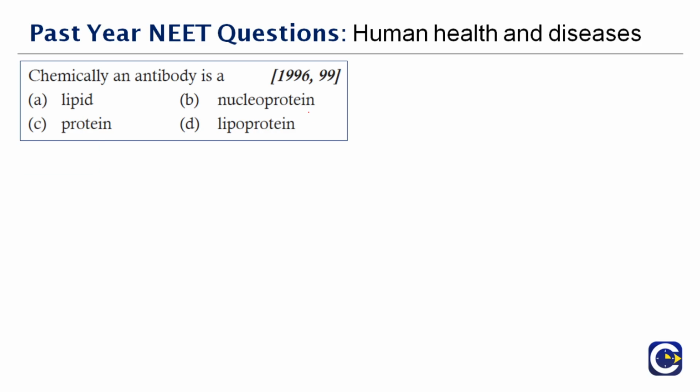Chemically, an antibody is dash. Okay, so we know antibody is a glycoprotein. It's a carbohydrate plus protein compound. So you don't have glycoprotein here, but you can simply mention it is protein. Antibodies are specific proteins that are synthesized by the host in response to an antigenic stimuli. All the antibody molecules are immunoglobulins, but all immunoglobulins are not antibodies.